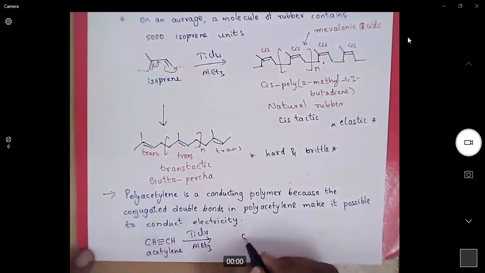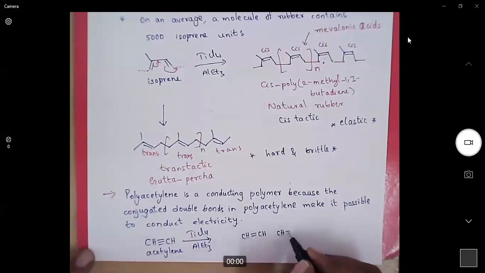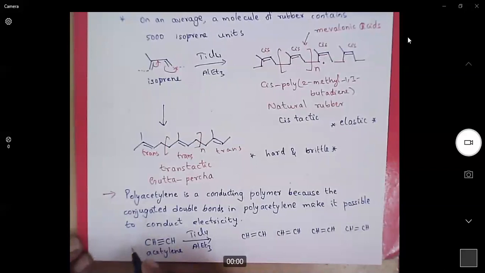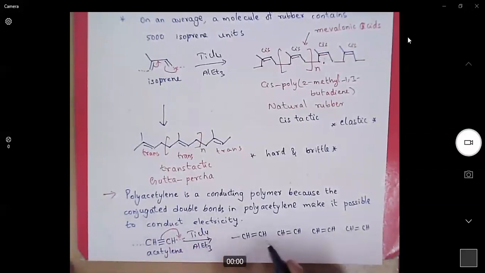We will get a polymer of this kind. Just write monomers side by side. Then as usual, what will happen? There will be bond formation on this side and this side. One of the pi bonds is used for bond making. The other double bonds will be intact.